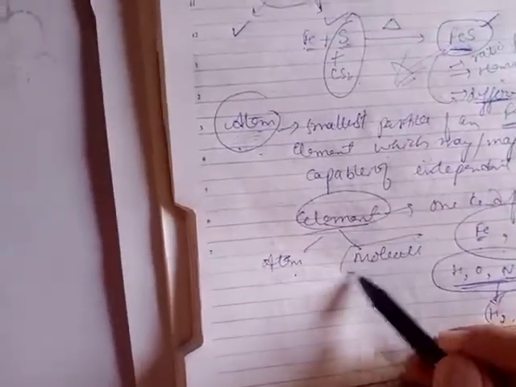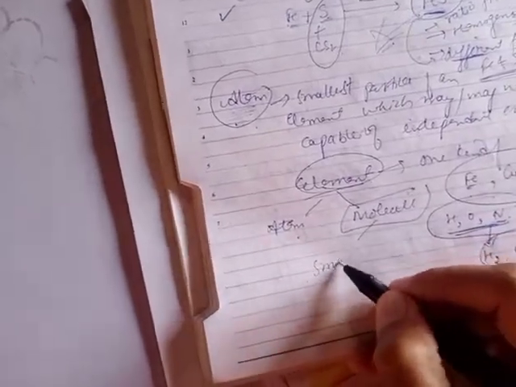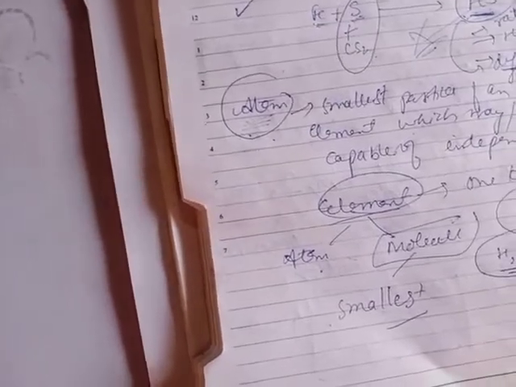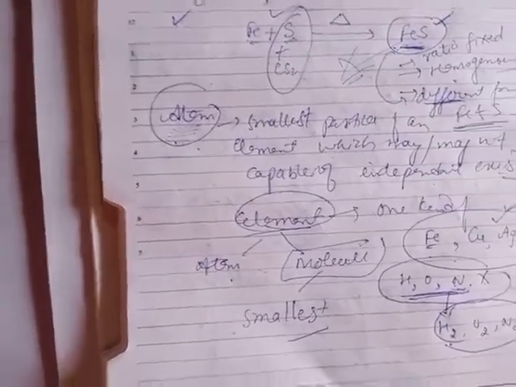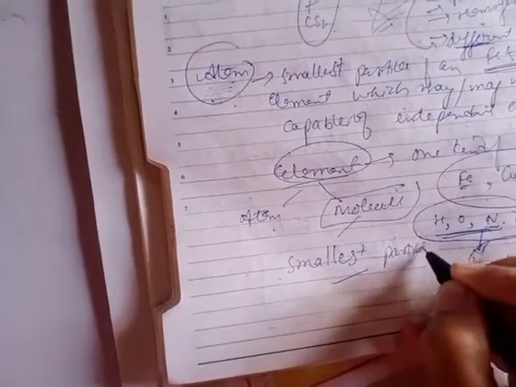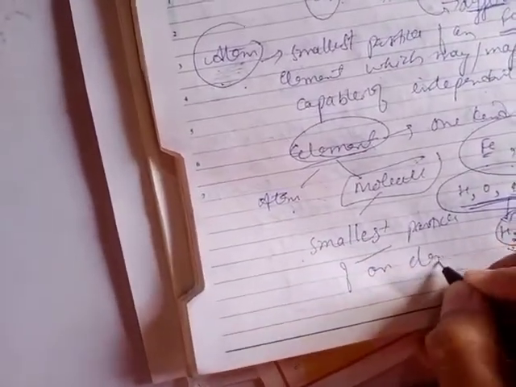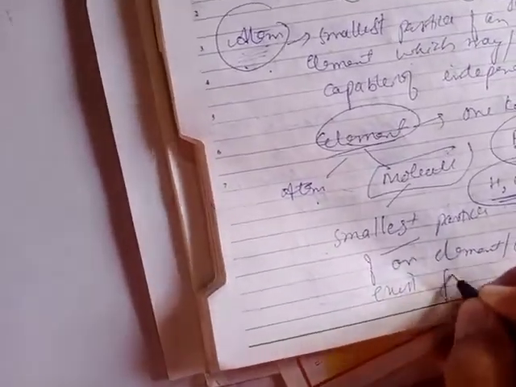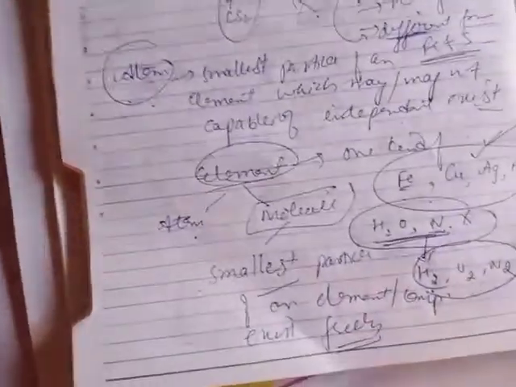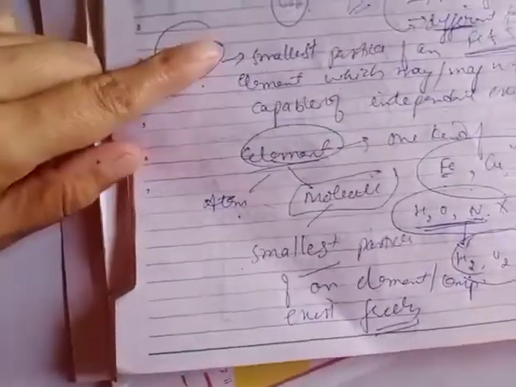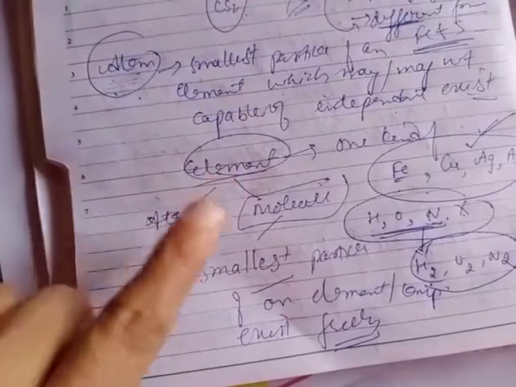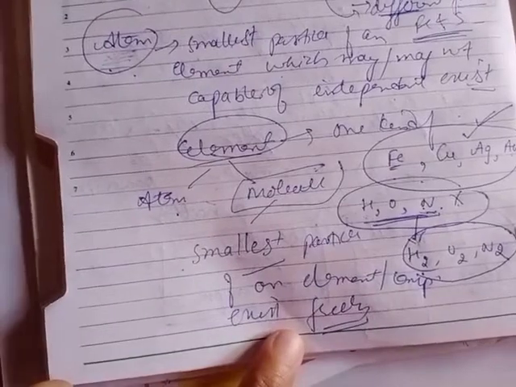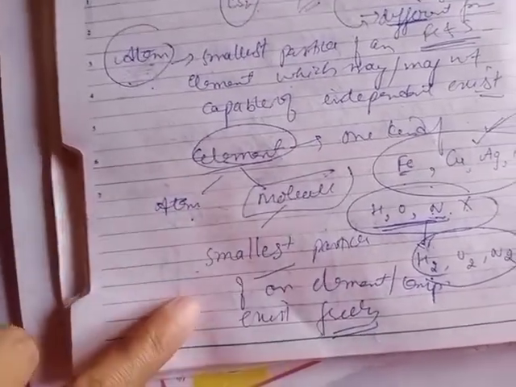Next is, what is a molecule? So molecule is the smallest particle. This point also gives us the basic point of difference between atom and molecule. It is the smallest particle of an element or compound which can exist freely. This is the basic difference between atom and molecule: atom is the smallest particle which may or may not exist freely, whereas molecule is the smallest particle and it can exist freely. Clear? That species is called a molecule.